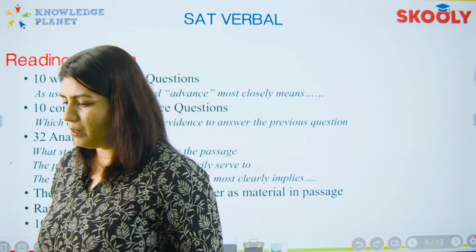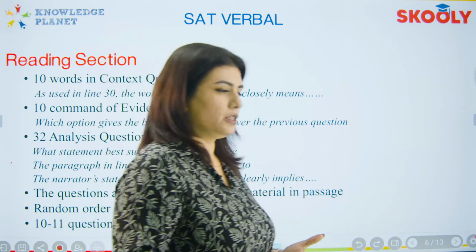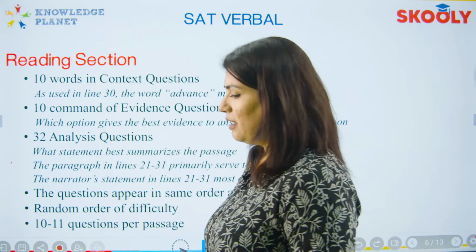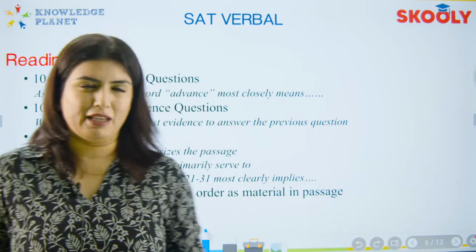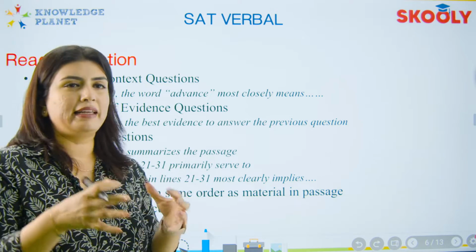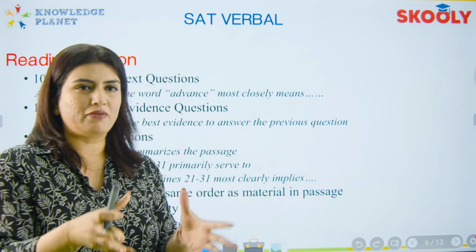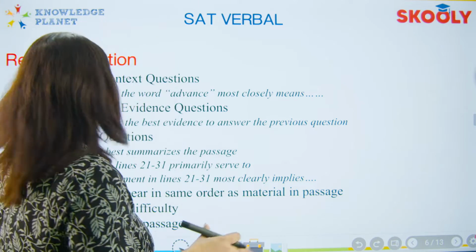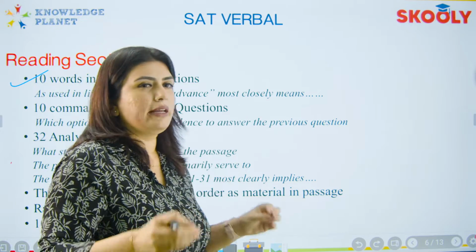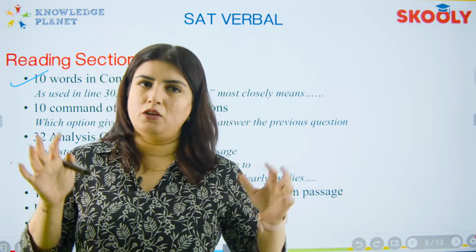So, a little idea on the types of questions that appear in the reading section. Now, I told you there are in total 52 questions that you have to attempt in 65 minutes. That's 1 hour and 5 minutes, right? So, SAT has segregated types of questions and the maximum number of those questions that can be asked in this particular section. Out of that, you have the first type, which is 10 word in context questions. So, there are going to be 10 questions which are called the word in context type.